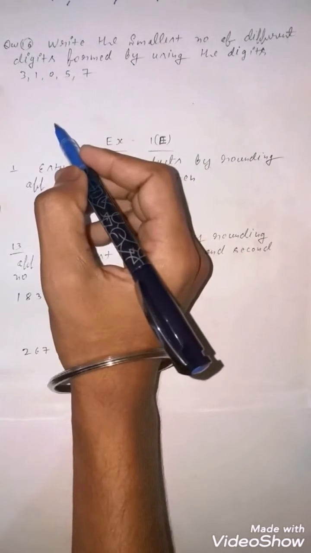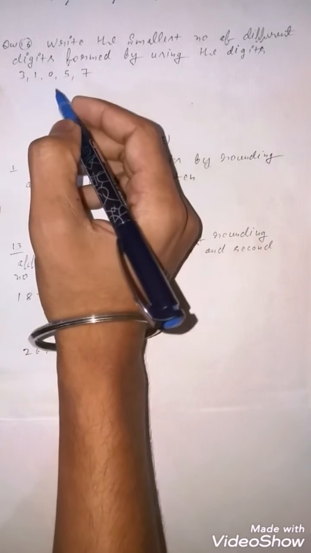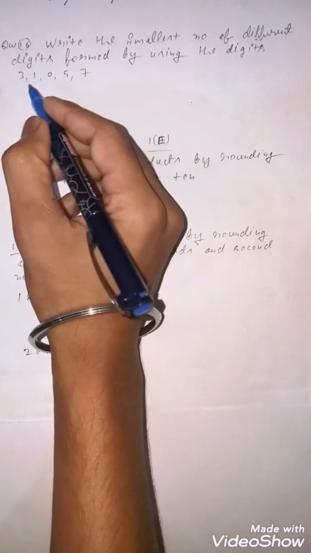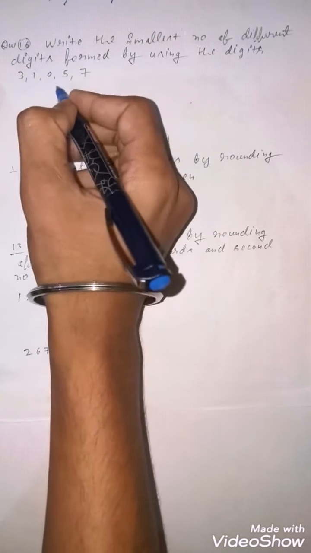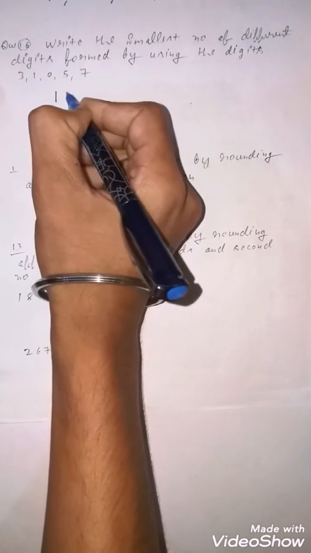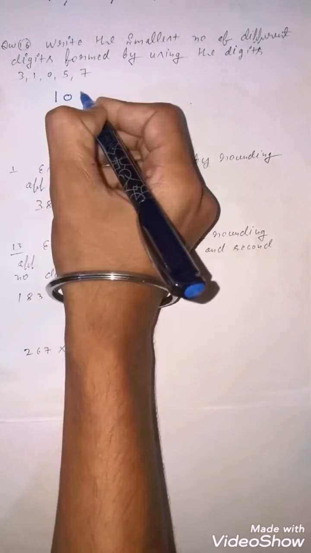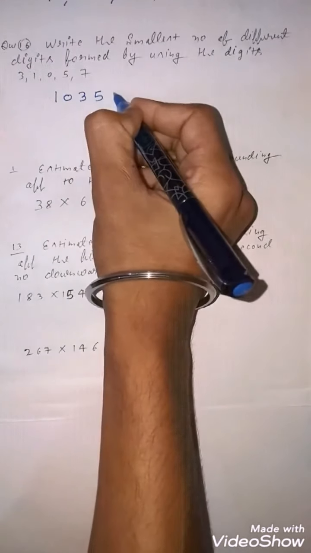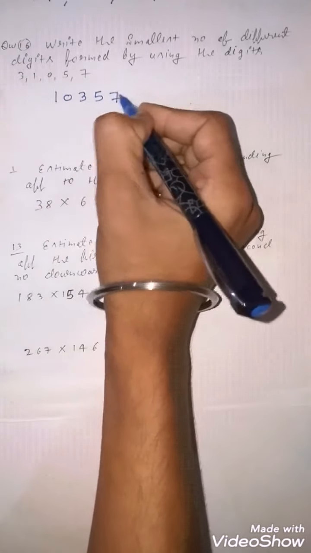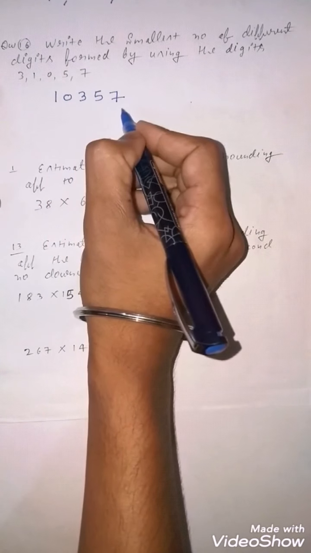You know that 0 is the smallest, but if you write 0 on the left-hand side, there is no meaning. So first you will write 1, after this 0, after this 3, after this 5, and next 7. Clear? This is your smallest number.